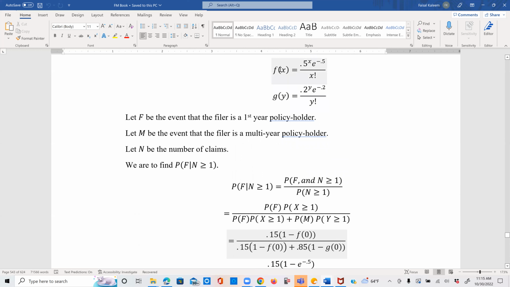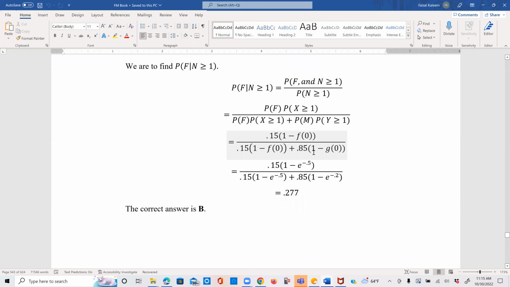So f of 0 from here: 0.5 power 0 is 1, 0 factorial is 1. So f of 0 is just e to the negative 0.5, and g of 0 is just e to the negative 0.2. Therefore, these are the values we substitute here. And eventually this whole thing is 0.277, which is choice B.